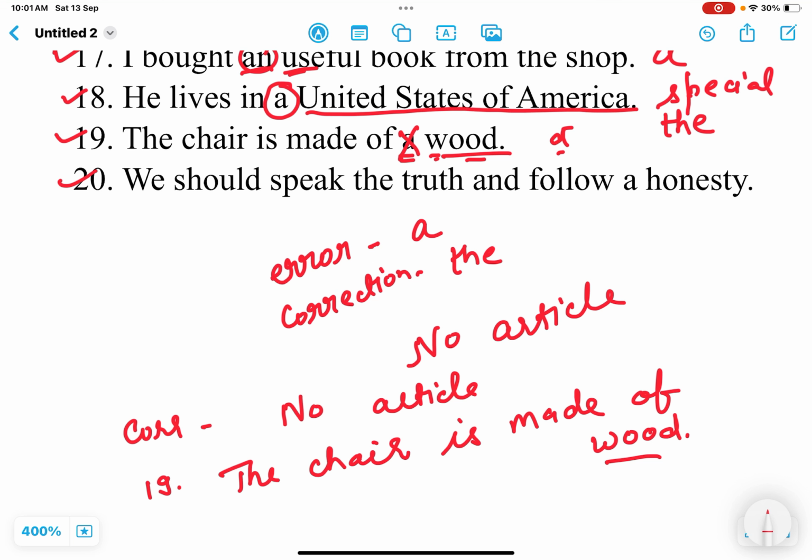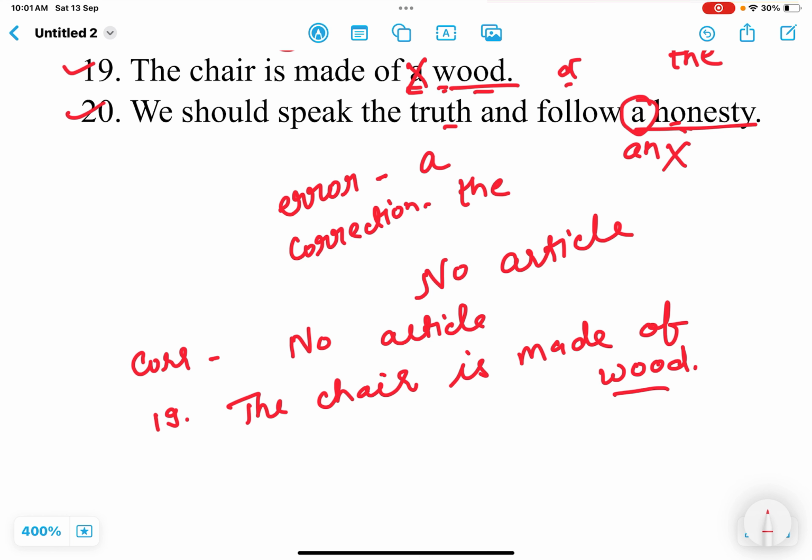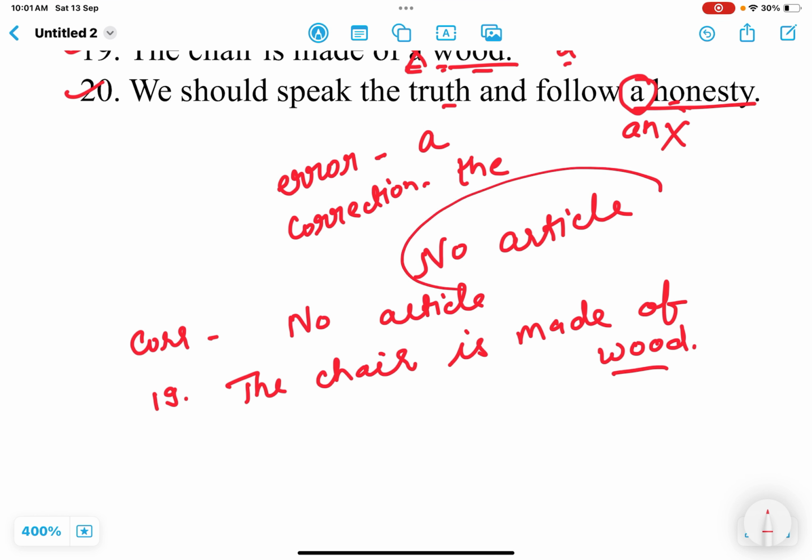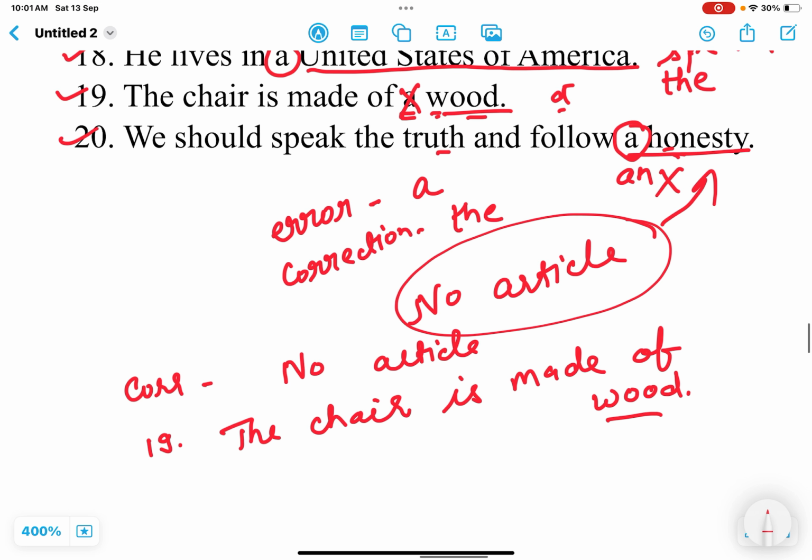Next, we should speak the truth and follow our honesty. Now you will think that this is honesty, so A will be replaced with an. But no, here once again we will not use any article, right? So correction will be no article. No article will be used with honesty. Now you will think how it can happen. Why don't we use any article here?